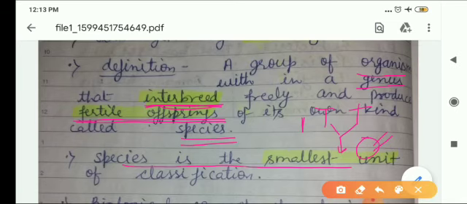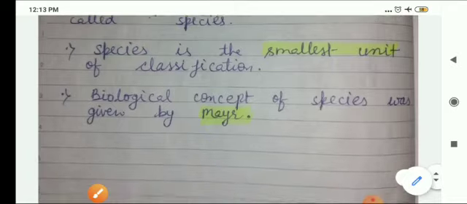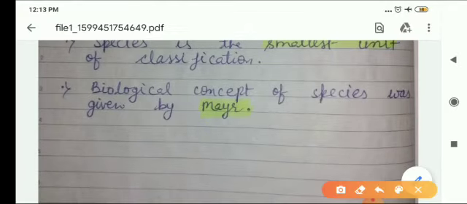Species is the smallest unit of the classification. Biological concept of species was given by Mayer.